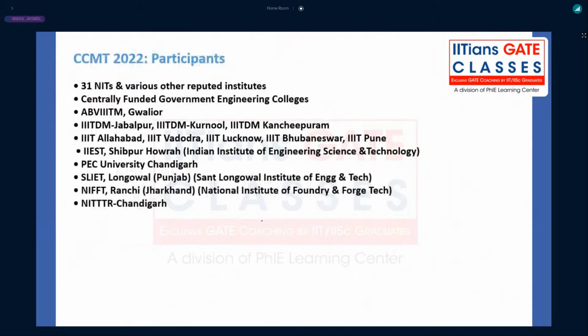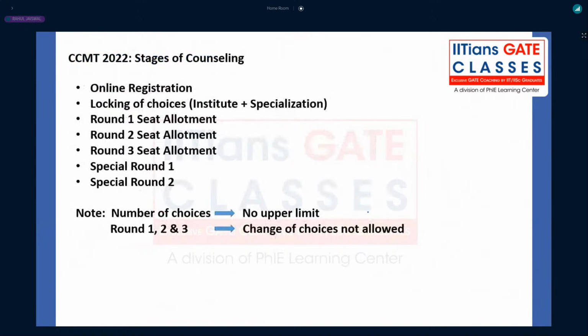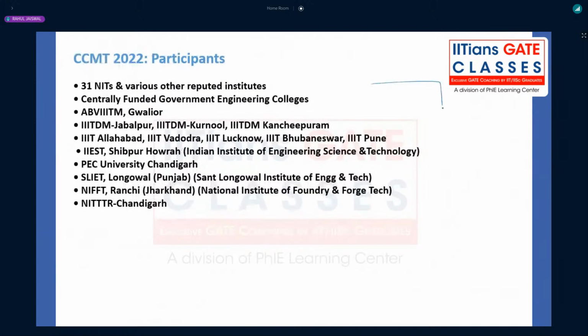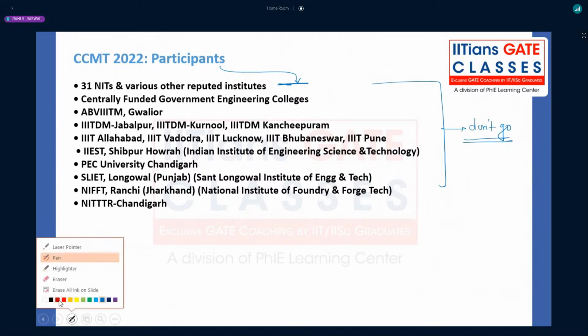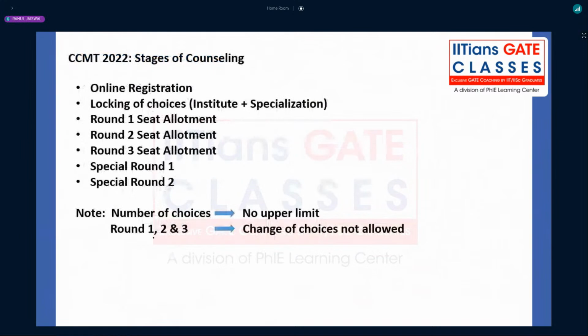Now, my suggestion is that don't go into any of these colleges except NITs through CCMT, because as a professional career after that, they will not have that much weightage.